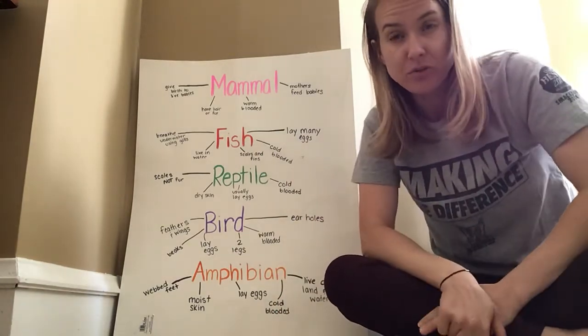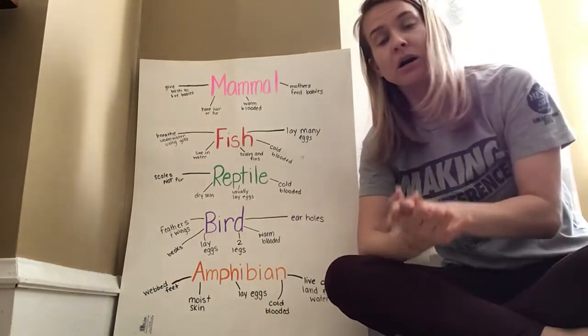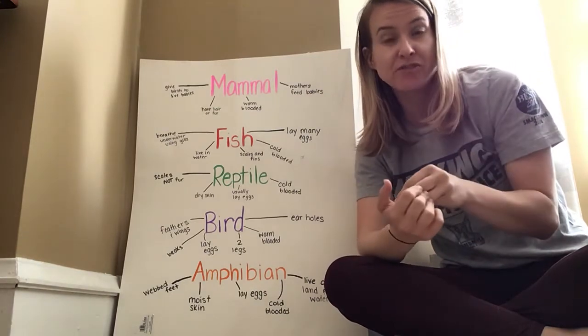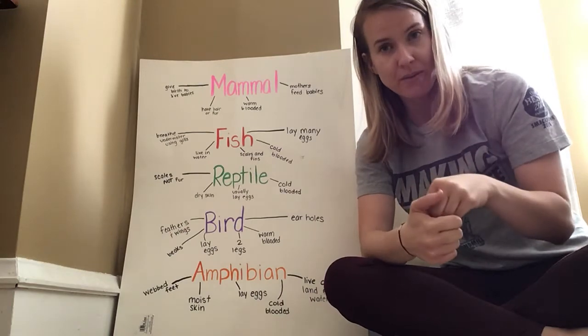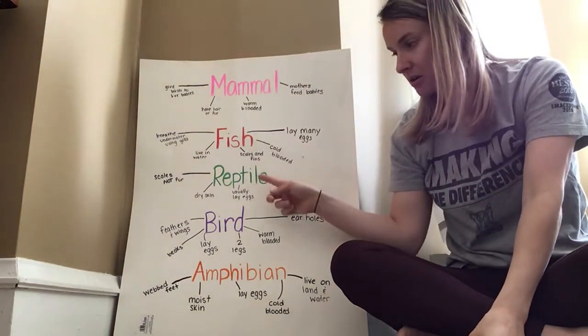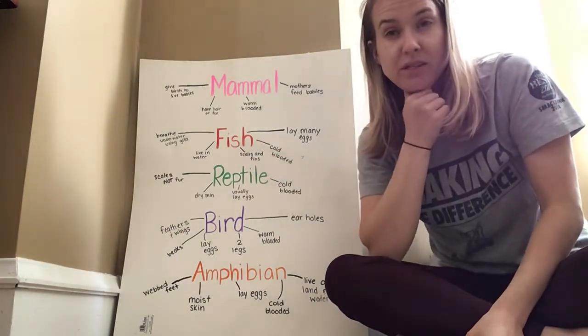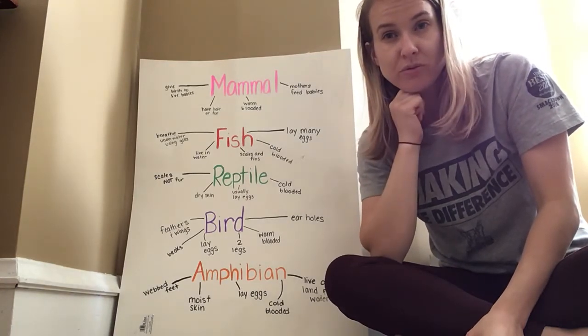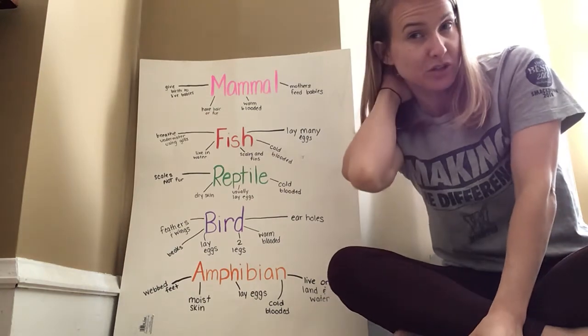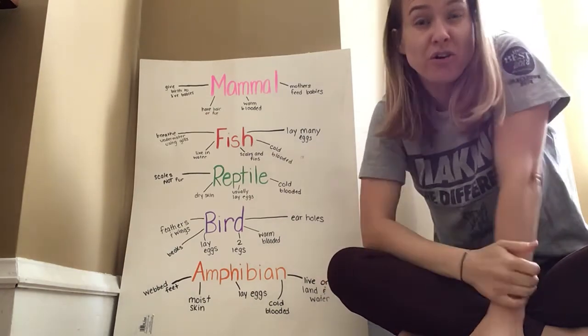Another activity you can do with this lesson is you can make a little book, okay? You could have 5 sheets of paper, or you could cut your paper in half, staple it together, and draw a picture of an example of each of these types of animals, okay? So those are 2 activities you can do. You can cut out the pictures that I'm going to attach, or you could draw your own pictures, whatever you'd like to do, okay?